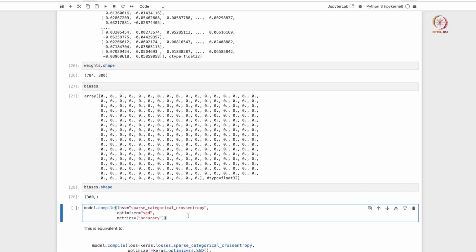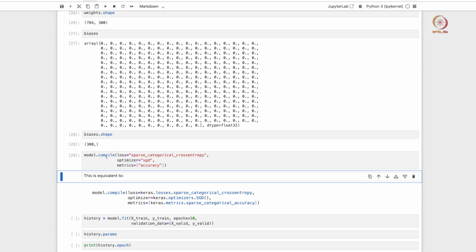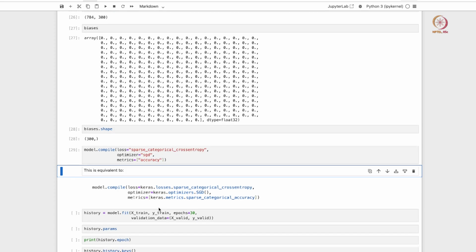We have created an instance of the model, we have looked at how the model is structured, and we are happy with it. Now it's our job to compile the model and make it ready for fitting. As I mentioned before, we are going to compile the model using categorical cross entropy as the loss function. We are going to use stochastic gradient descent, a simple algorithm, and we are going to track accuracy as a metric.